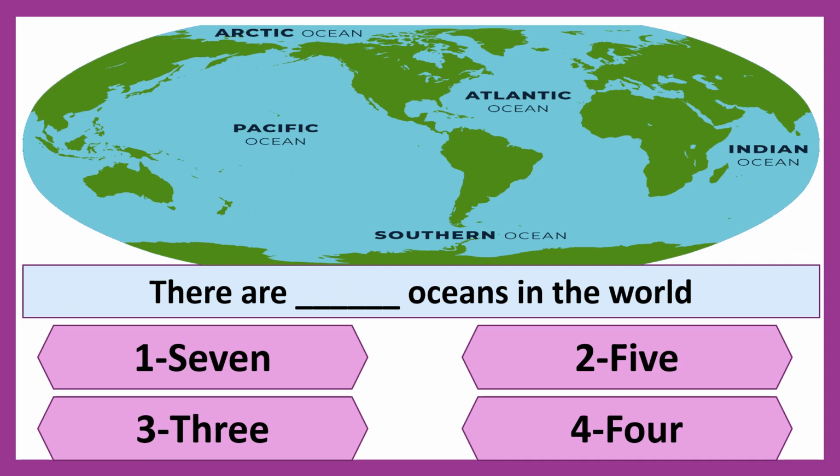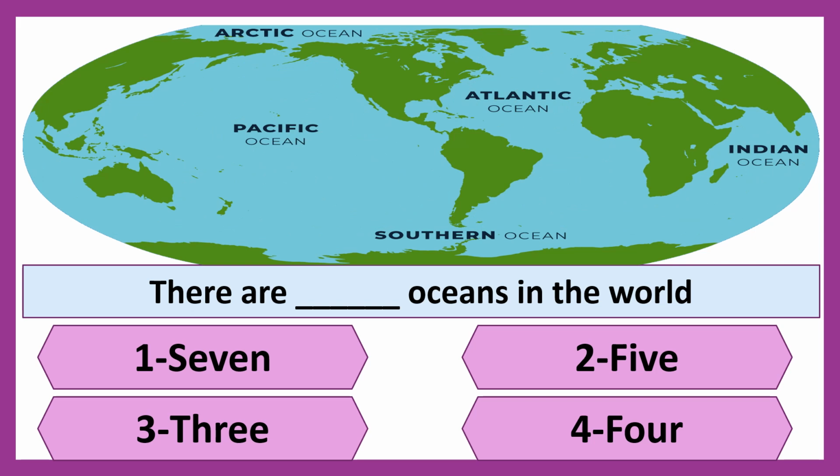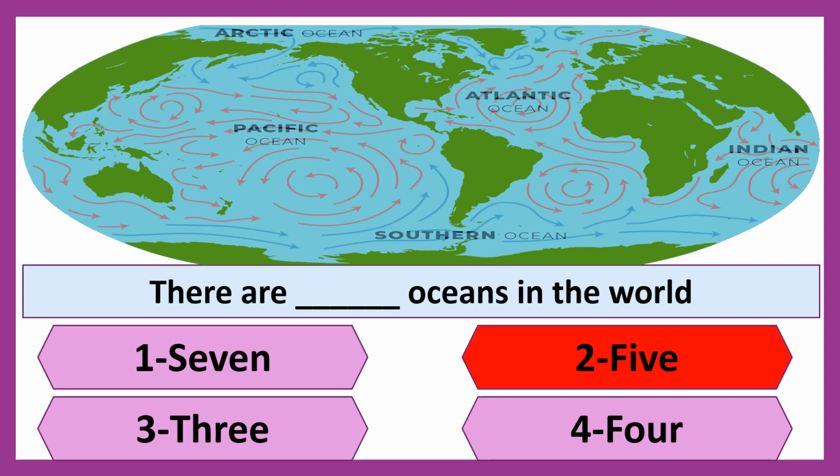Next question now. There are dash oceans in the world. First option is 7, second option is 5, third option is 3, and fourth option is 4. Right, children, there are 5 oceans in the world.